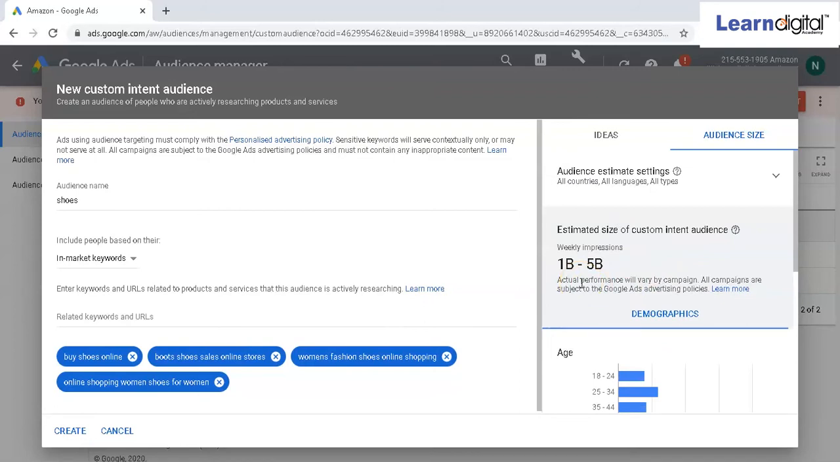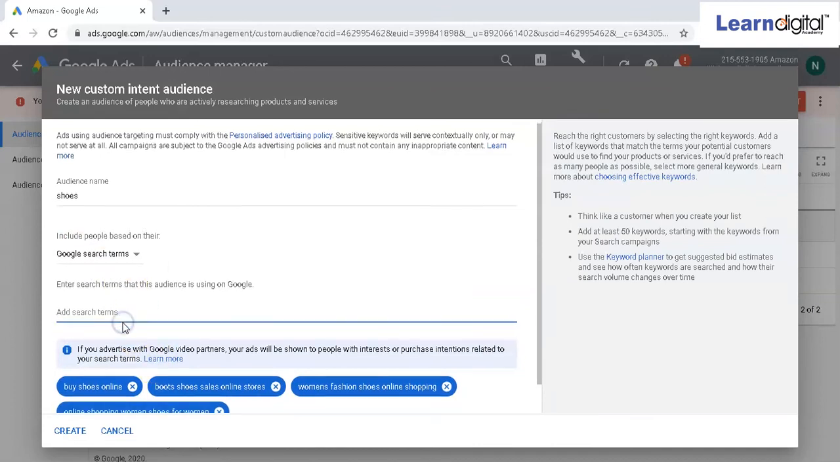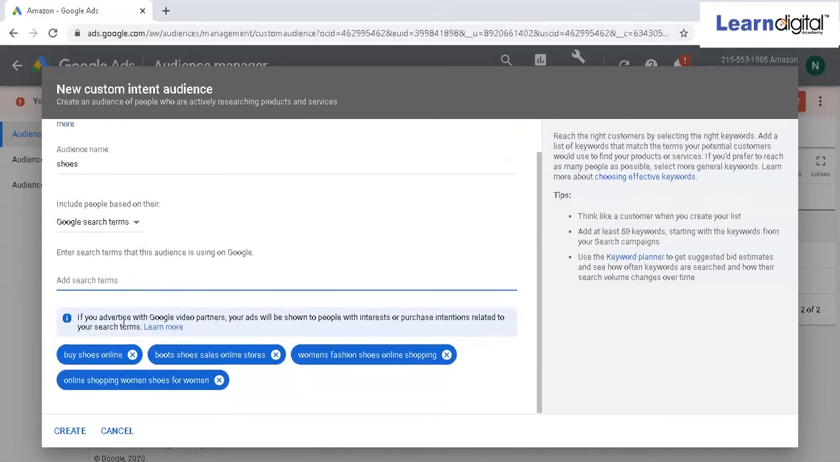In an in-market audience, the categories have already been decided by Google, and you just have to choose from the categories. But over here, if you don't want to go with the categories and want to customize it on your own, then you can go for custom intent audience, where you have an option to target your own audience by going with in-market keywords, or you can go with Google search terms as well. You can decide on this, and you can start creating your own audience.